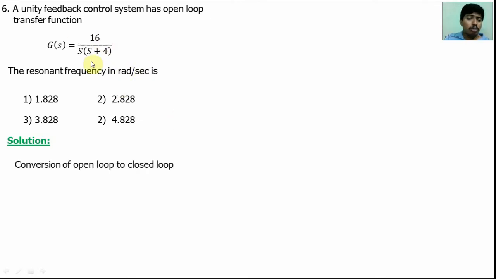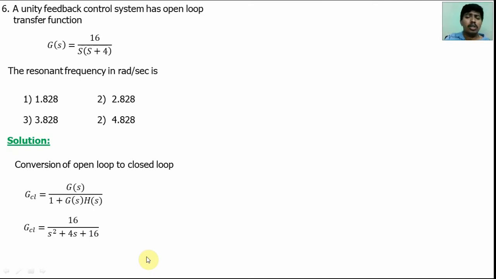So the open loop system is given with the unity feedback, so the negative feedback. The closed loop system will become G(s) by 1 plus G(s)H(s). G(s) value is given, H(s) value is 1. Substitute here, we will get the closed loop system 16 by s square plus 4s plus 16. This is the closed loop system transfer function.